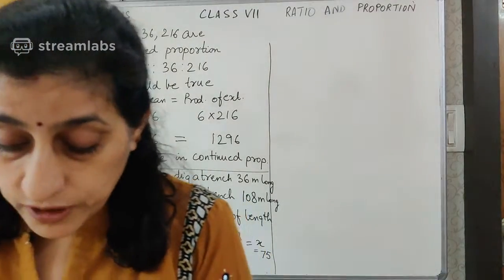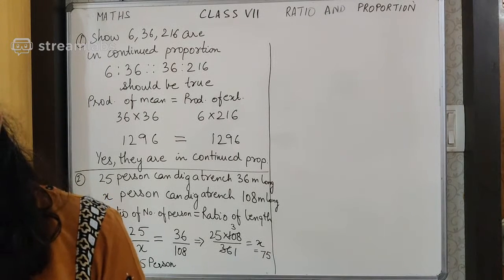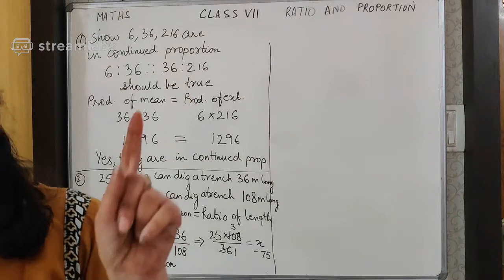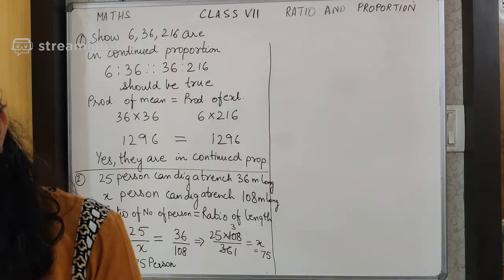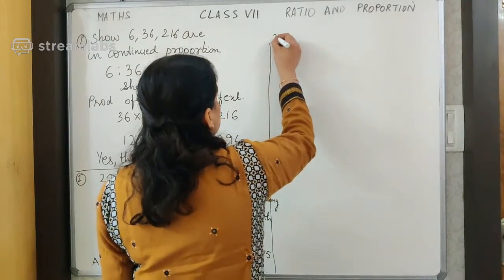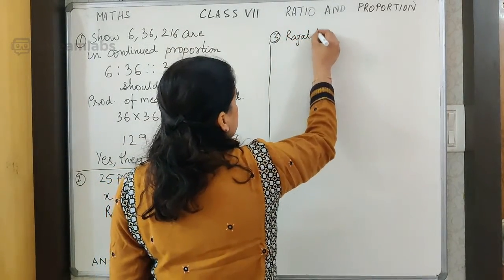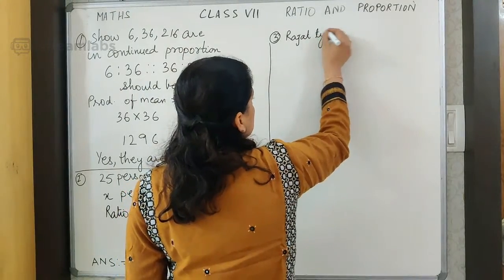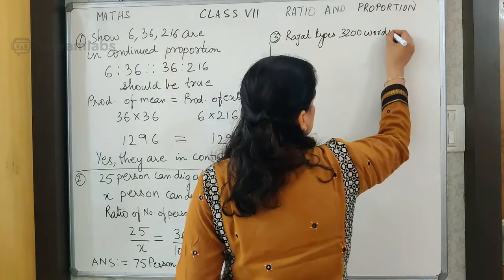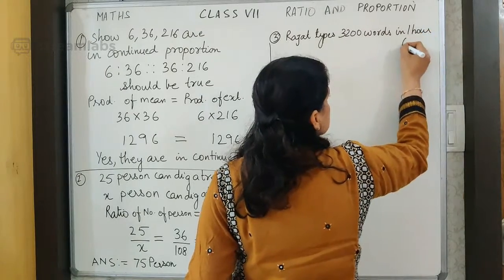I will take one more word problem with you. Okay children, the next word problem is: Rajat can type 3200 words in 1 hour. How many words can he type in 15 minutes? Let me first write down the statements. Rajat types 3200 words in 1 hour. And 1 hour is 60 minutes.